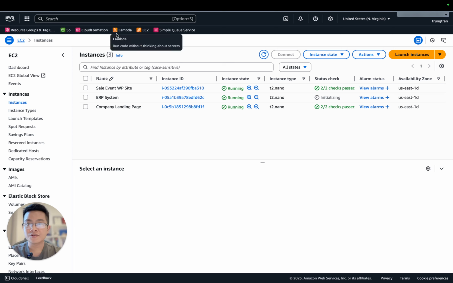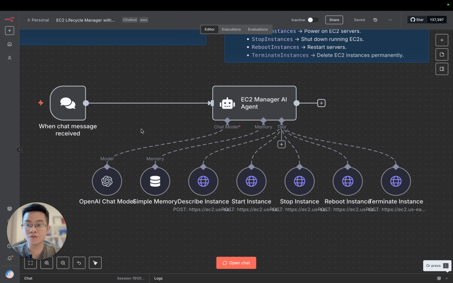Okay, so first things first, you need an AWS console, and of course you need an n8n instance. It can be a cloud instance, or it can be a self-hosted instance. If you don't know how to set one up, I have a video to walk you through step by step to deploy an n8n instance on Amazon Web Services. So check it out if you don't have it.